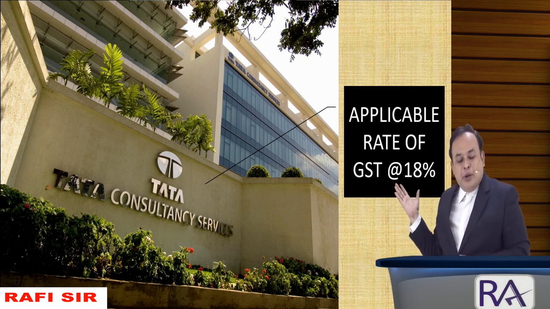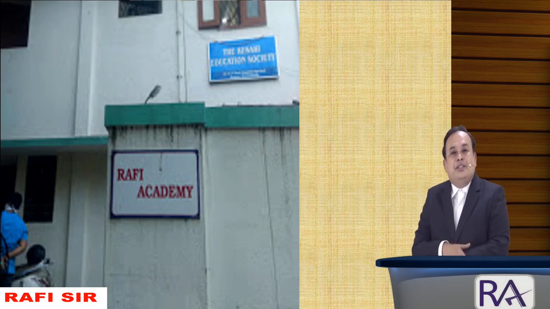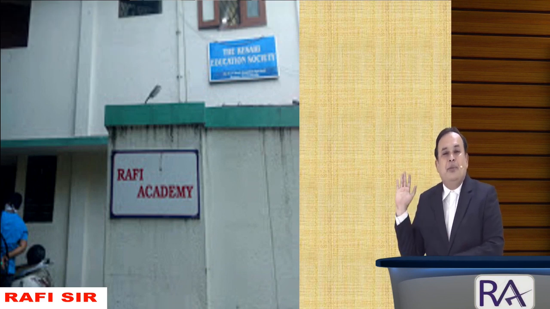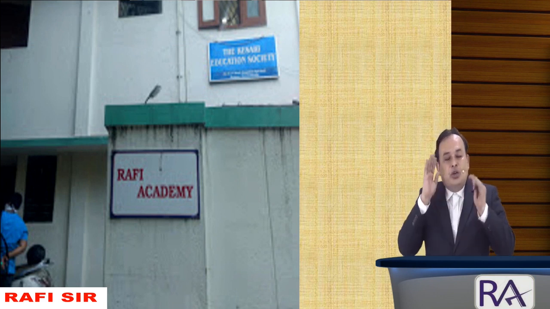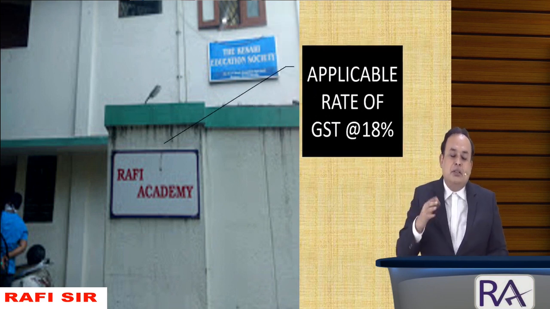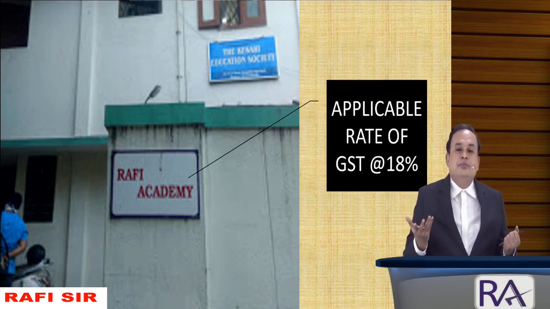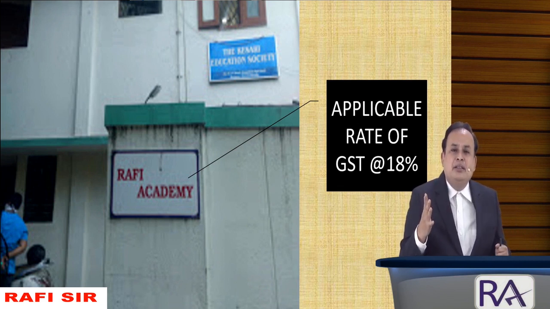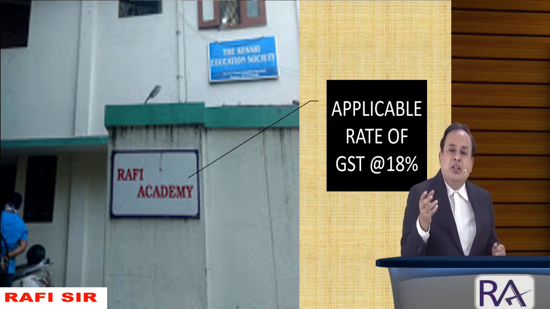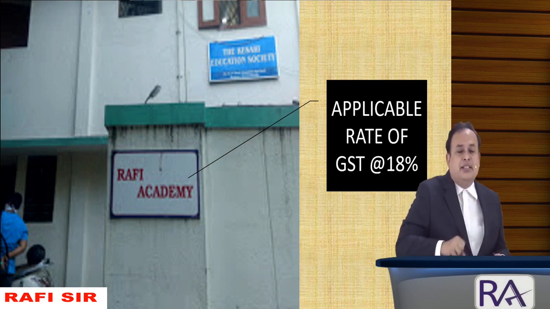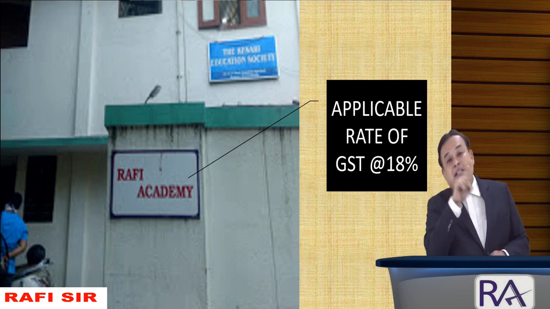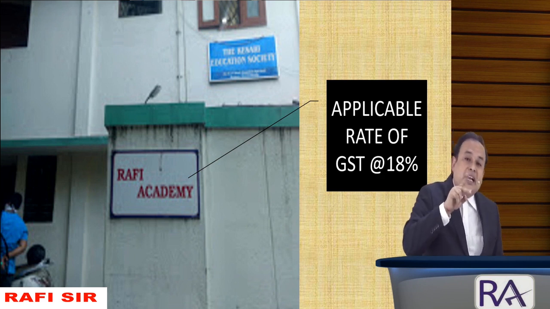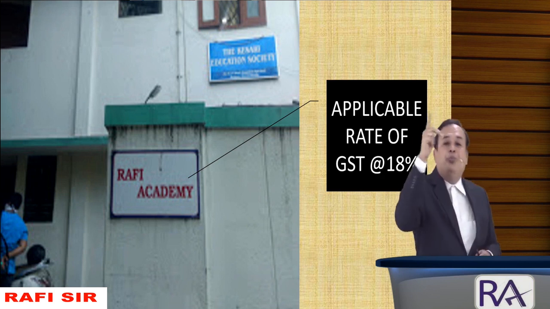Look here, providing commercial training and coaching services. Rafi Academy also provides commercial training and coaching services, for which we are also liable to pay the same rate of tax, 18%. There is no difference from person to person with regard to the rate of taxes under the GST law, whereas under the direct taxes law, rates of taxes differ from person to person.